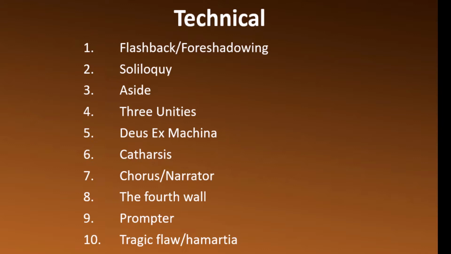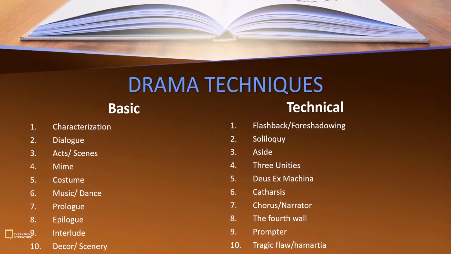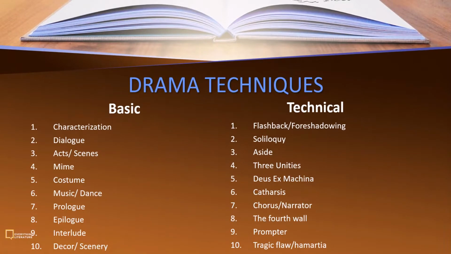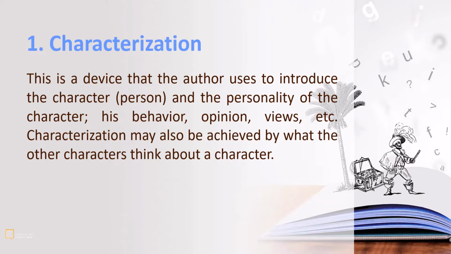In our class on elements of drama, one of the basic elements of drama that we identified happens to be character. So in today's class, we'll take a look at characterization. Characterization is a device that the author uses to introduce the character, that is the person, and the personality of the character, that is the behavior, the opinion, the views, and so on.